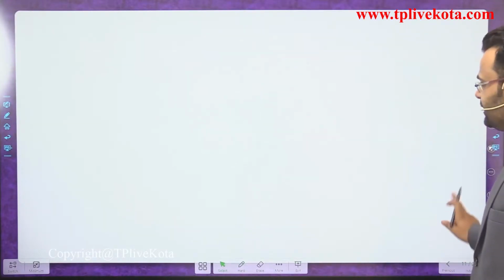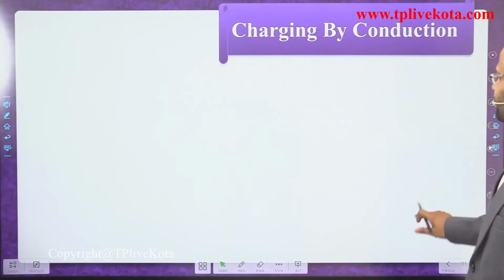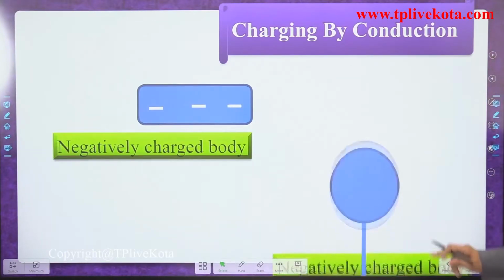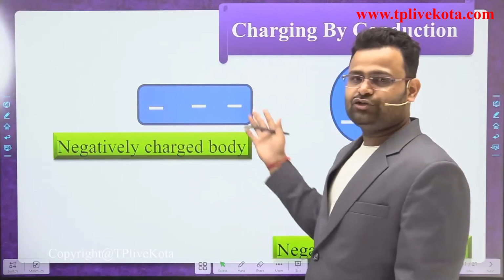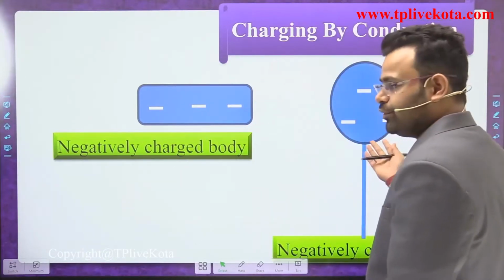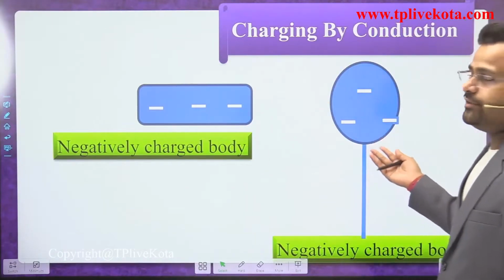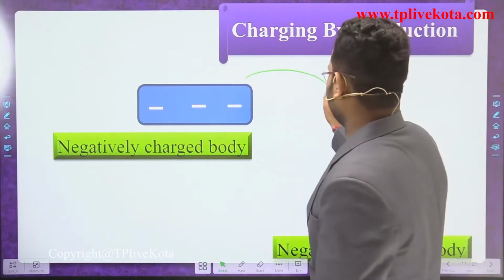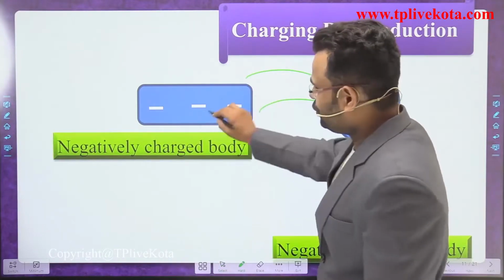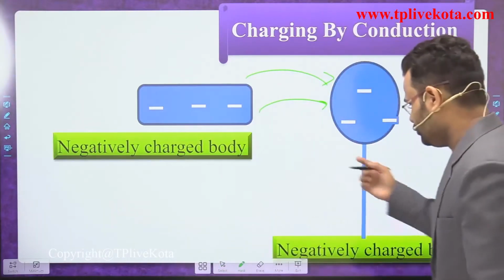So finally, dear students, the result is that 3 electrons are transferred from that body to the neutral body. All 3 negative charges are transferred, so the neutral body also becomes negatively charged.